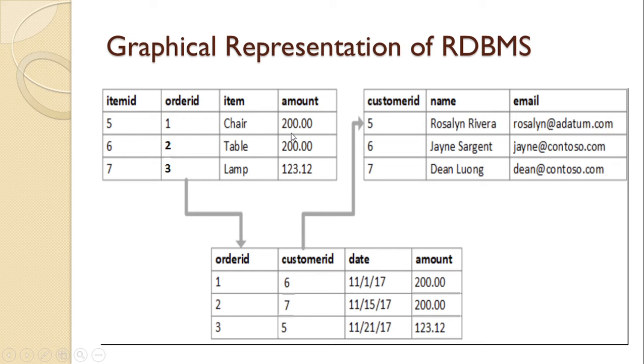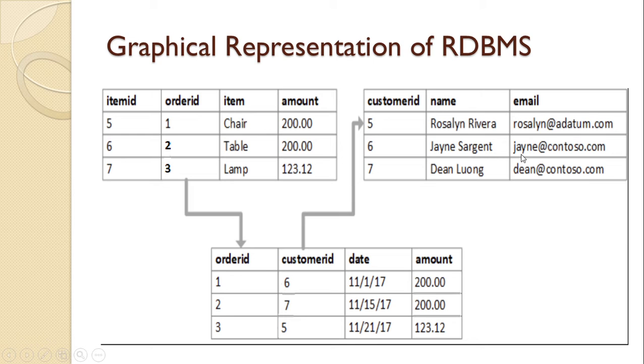This is the second row which contains the information of table, and this one is the third row which contains the information of lamp. Okay. So here the items are represented in tabular form, that is, in the relational form. Here also the details of customers are represented in tabular form. We can see the 3 columns, customer ID, name and email, and 3 rows of customers.